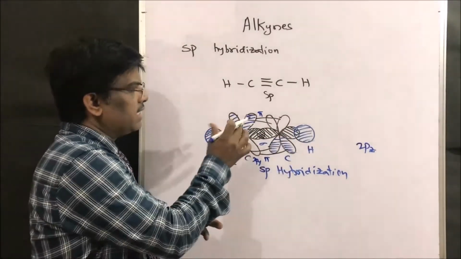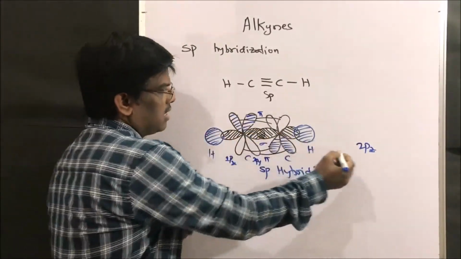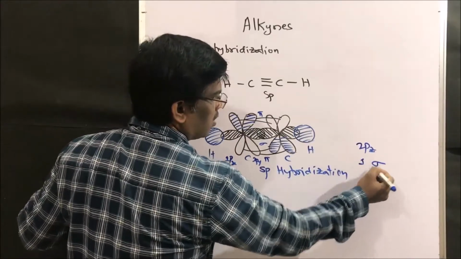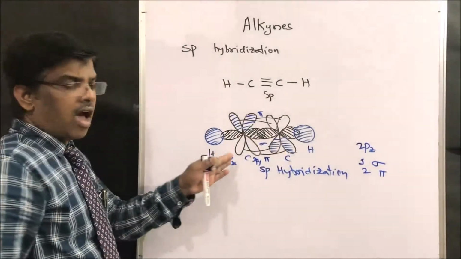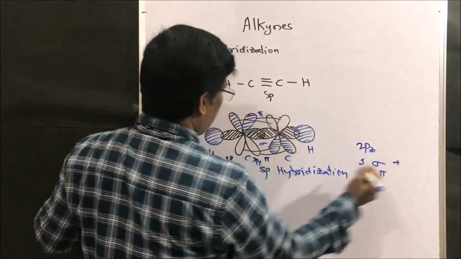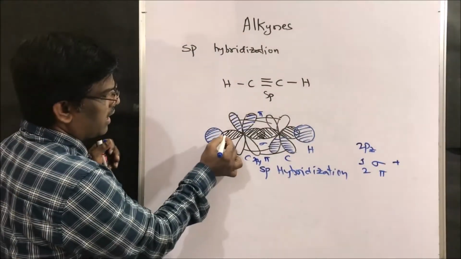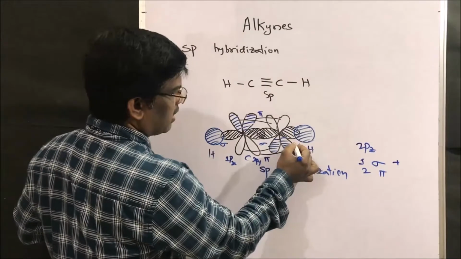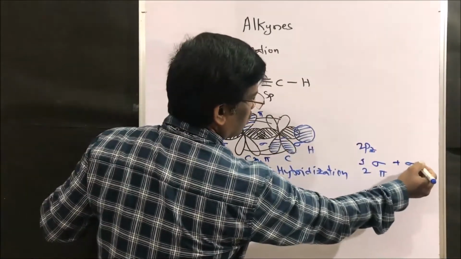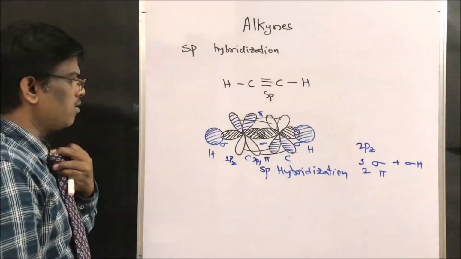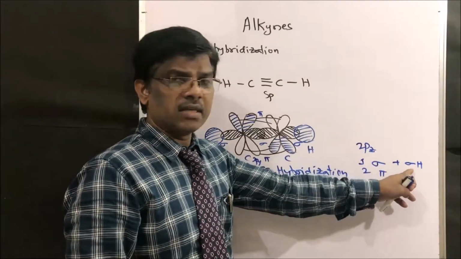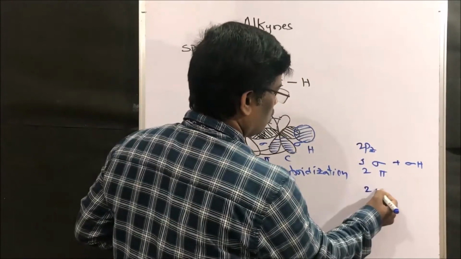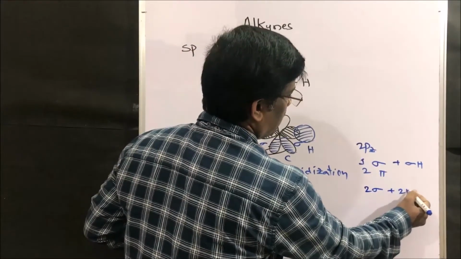In acetylenes we have one sigma bond and two pi bonds between the carbons, plus the carbon-hydrogen bond, which is also a sigma bond. So each carbon has two sigma bonds plus two pi bonds.